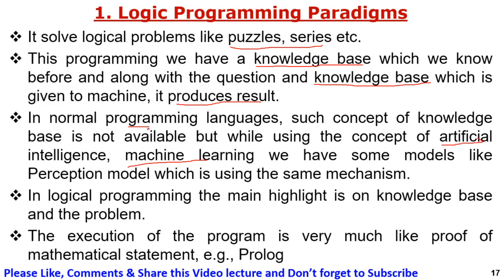So how is knowledge going to be produced? Knowledge is produced by the combination of artificial intelligence and machine learning processes. When they are combined, this combination is known as a knowledge-based operation. Knowledge is generated by the integration and coordination between artificial intelligence and machine learning operations. We have a model known as the perceptron model, which uses the same mechanism, integrated and working together to perform some task. With the same mechanism, a knowledge-based system is developed.